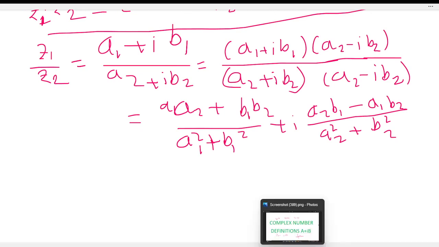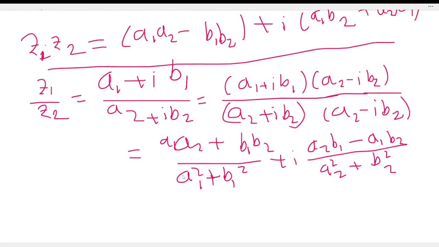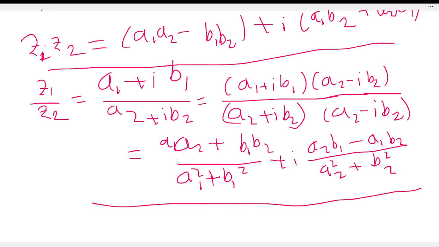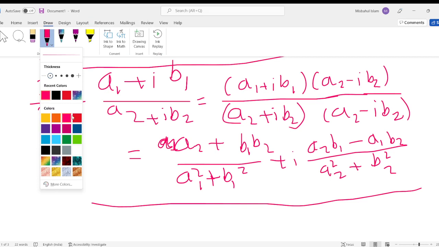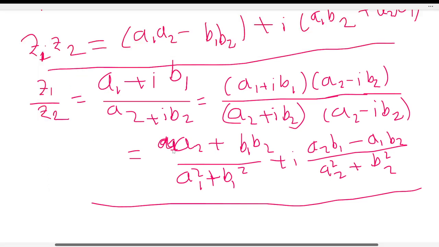Okay, and next topic, the sum of product. It is a very important topic. It is a1 into a2 plus b1 b2 by a square 1 plus b square 1, plus iota (a2 b1 minus a1 b2) by a square 2 plus b square 2. Next, the number properties.